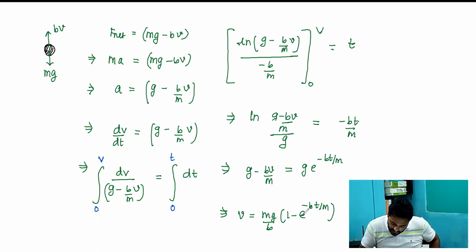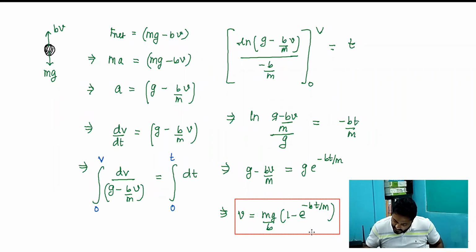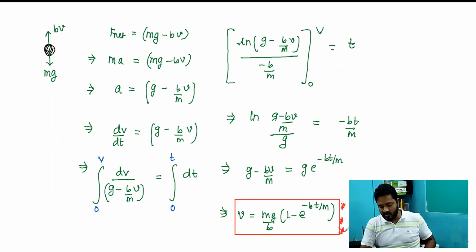So we will do a simple mathematical calculation. We want to find v, so bring v to one side, bring all the g terms to the other side, and take the common factor out. So we are left with this expression. It may not be a very likable term, but this is the term that we have: v turns out to be mg by b into 1 minus e to the power minus bt by m.